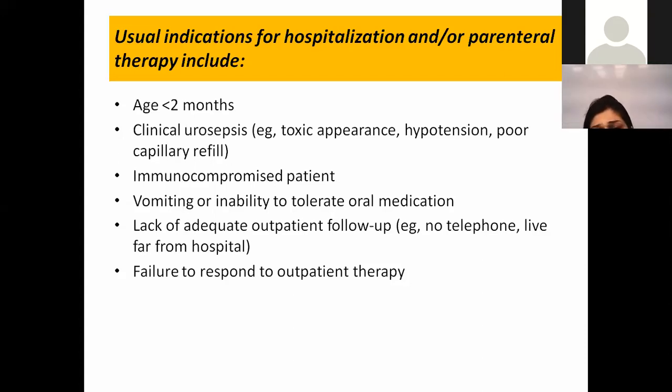We know a child who is immunocompromised, in the form that he's on some immunosuppressive medications, or a baby who's malnourished, we need to admit that. Similarly, vomiting or inability to tolerate oral medication. If we prescribe medication orally and a child is vomiting, he is not going to tolerate the medicine. So we need to admit them and give IV antibiotics.